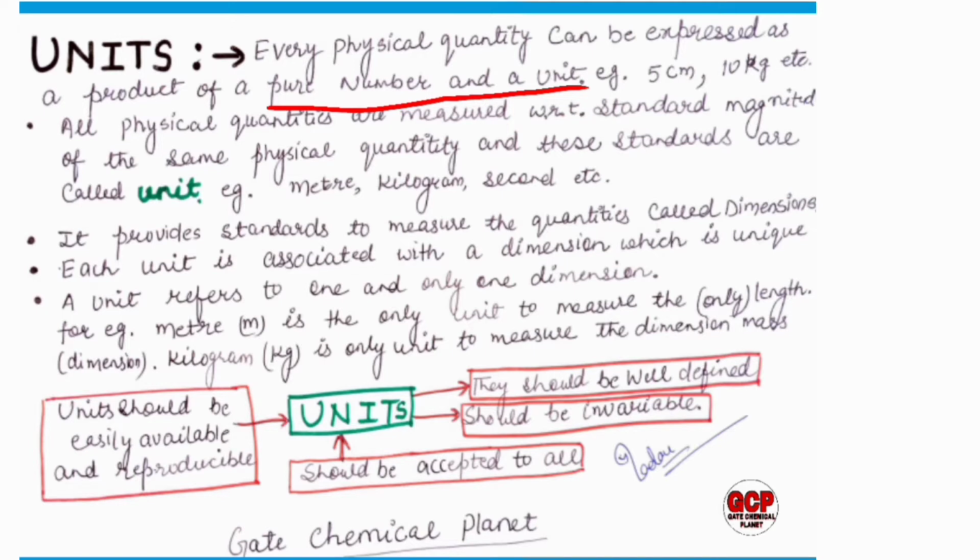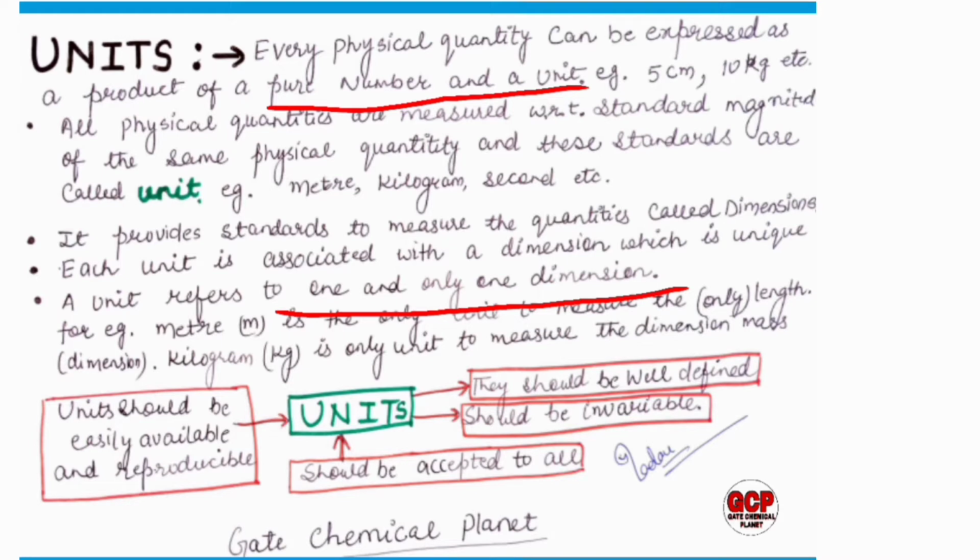So a unit provides standards to measure the quantities called dimensions. Each unit is associated with a dimension, which is unique. A unit refers to one and only one dimension. For example, meter is the only unit to measure length, and length is the dimension. Similarly, kilogram is the only unit to measure the dimension mass.